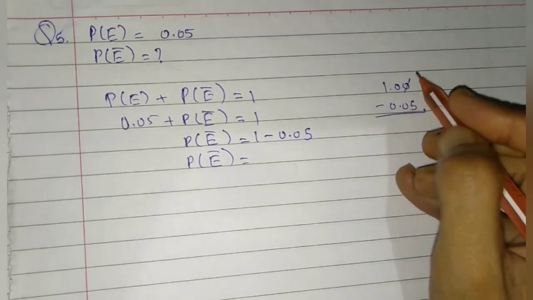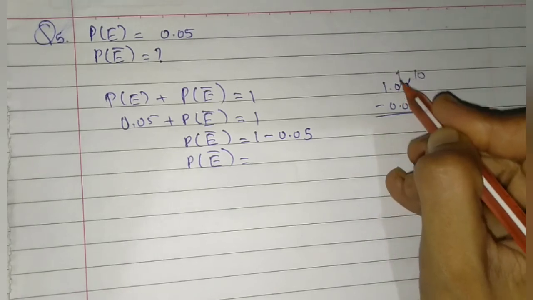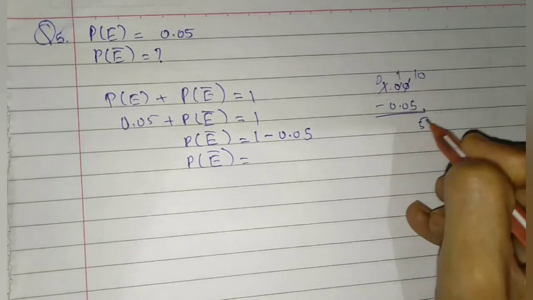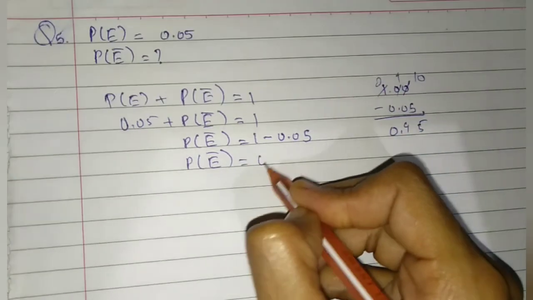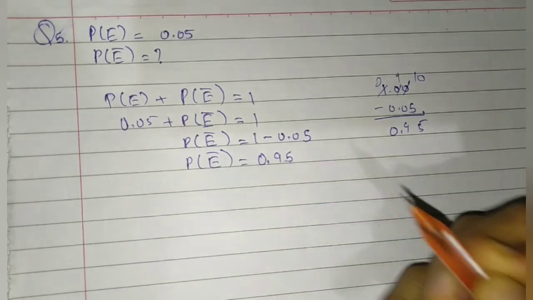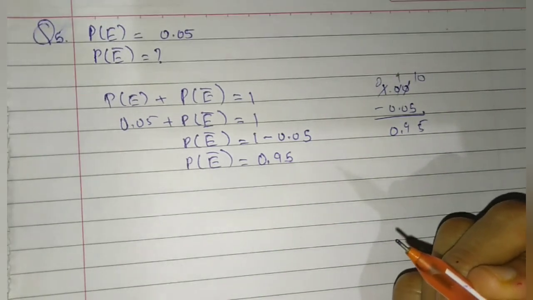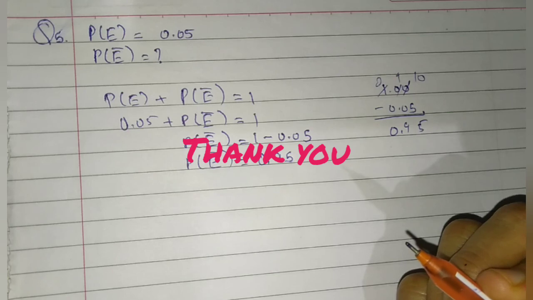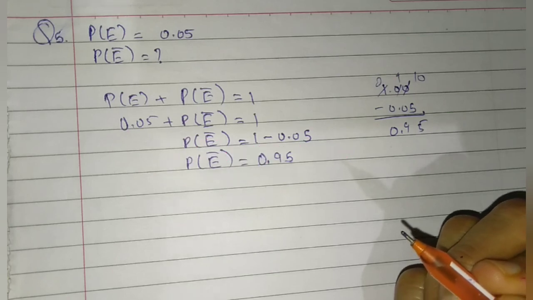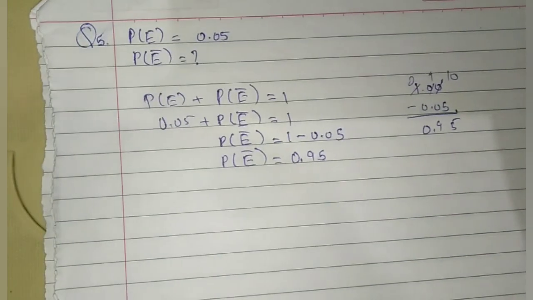Subtracting: 10, 9, 0, 5, 9.0. So 0.95 is the probability of not E. Thank you for watching this video.